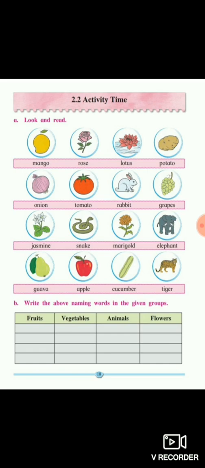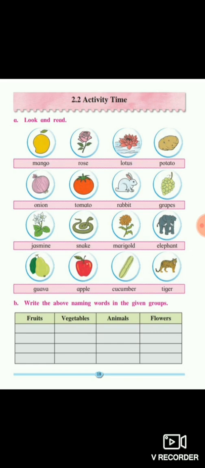Now you have to pick up the name and put it in the proper group given to you all. The first group is fruits. First column, first group is fruits. The second group is vegetables. The third group is animals. And the fourth group is flowers. So students, let us revise first quickly. Now in fruits, first let us complete all the names of the fruits.